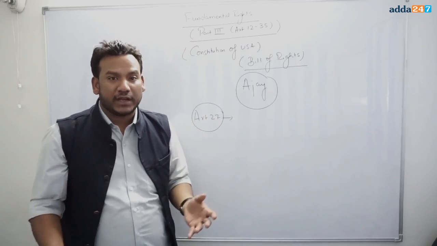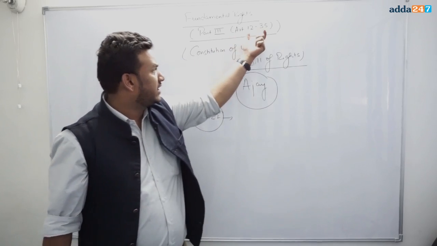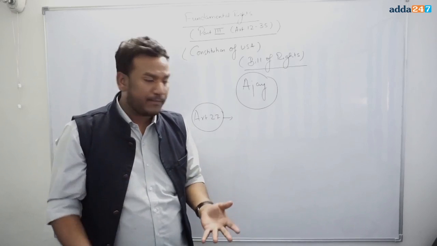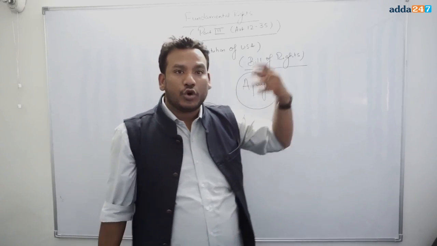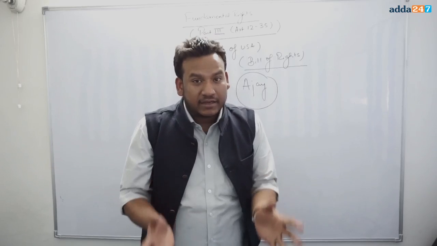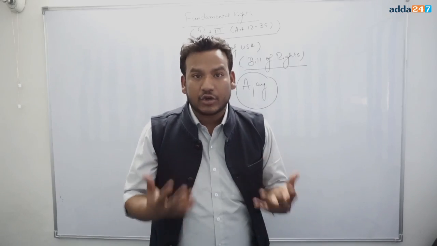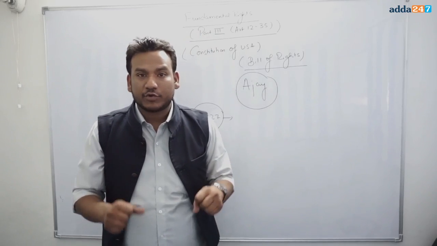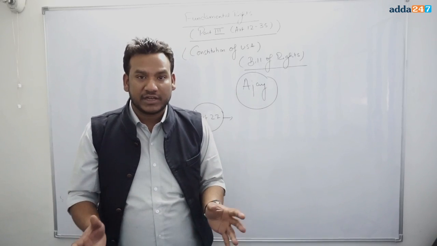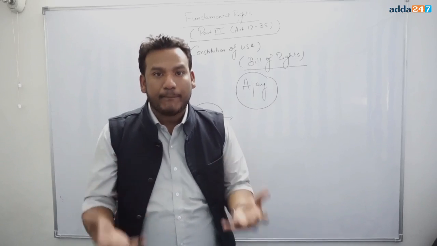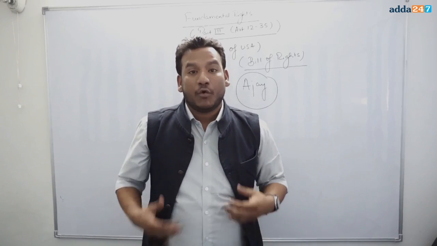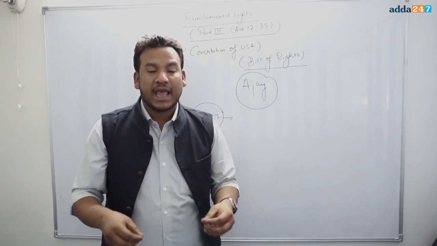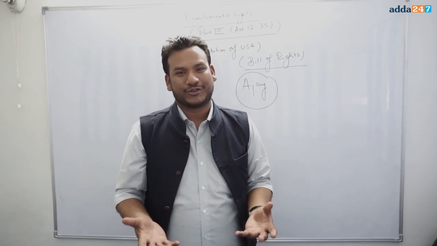So this is a violation of a fundamental right, Article 27, and Article 27 comes within the fundamental rights, that is Articles 12 to 35. So if that kind of thing happens, then Mr. Ajay has the right to go directly to the Supreme Court of India and say that the government is imposing a tax on me which violates my freedom of religious practice, and the Supreme Court will take certain preventive measures to enforce your fundamental rights back to you. That is why they are known as fundamental rights, because they are fundamental in nature. They are guaranteed as well as protected by the Constitution.